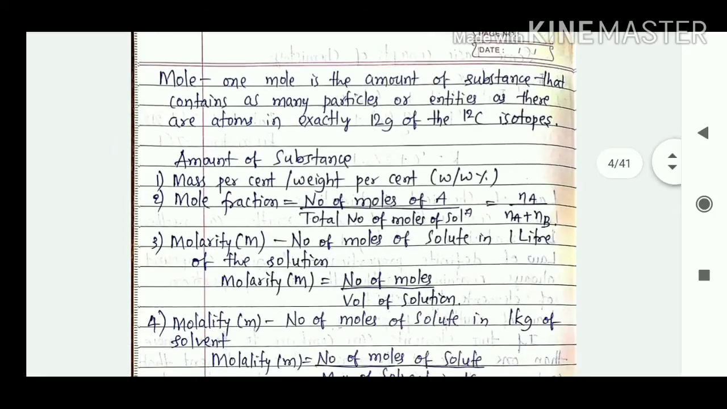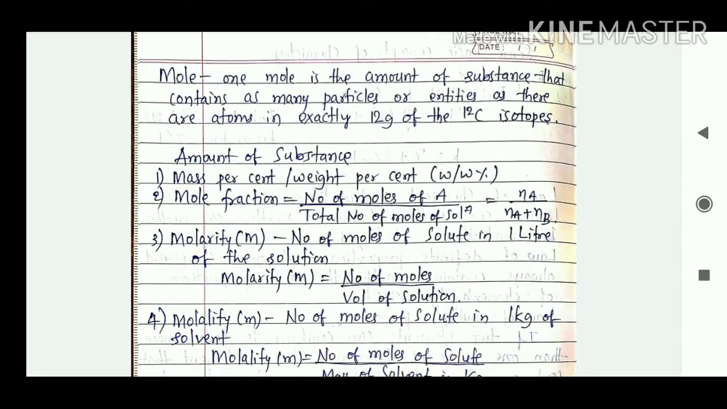Then we have the definition related to mole. 1 mole is the amount of substance that contains as many particles or entities as there are atoms in exactly 12 gram of carbon-12 isotope. So this is known as mole. We know that mole is the unit to measure the amount of substance. Amount of substance can be expressed in different ways, like mass percent or weight percent.